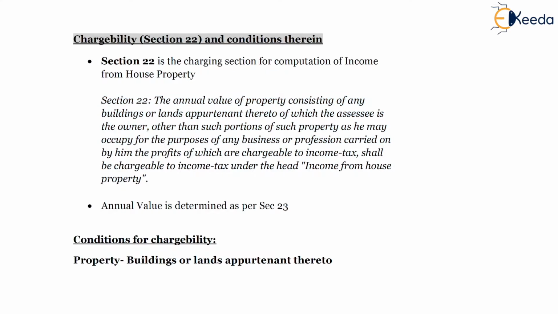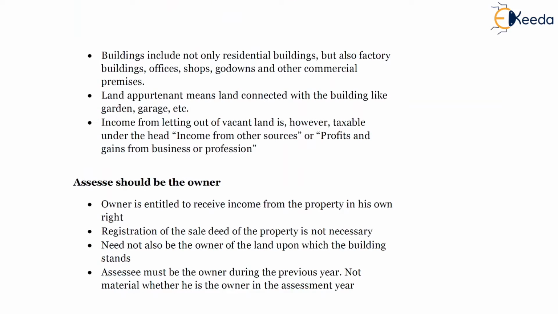On the screen, you can see the first condition is that it should be a property, buildings or land appurtenant thereto. We have already discussed that it should be a building. Buildings include not only residential buildings but also factory buildings, offices, shops, godowns and other commercial premises.